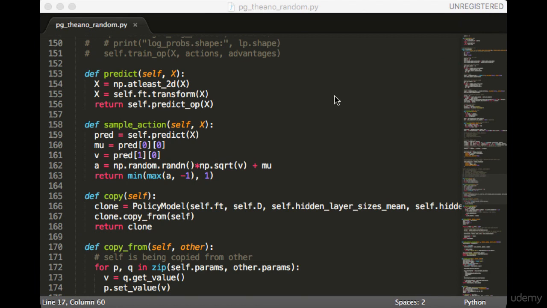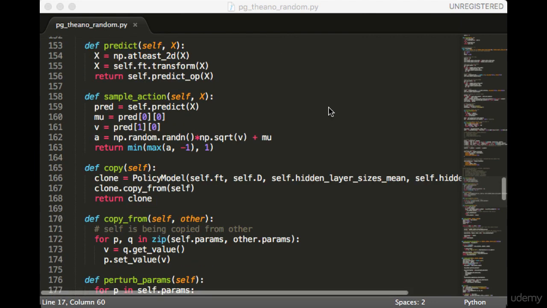Next, we have the sample action function. This part is different from what we've seen before. First, we need to call predict to get the mean and variance of the Gaussian. Keep in mind that x has only one sample. The first thing returned by predict is a list of means, and the second thing is a list of variances. So we index by 0, 0 to get the first mean, we index by 1, 0 to get the first variance. Next, we generate a sample from the standard normal, scale it by the standard deviation, and add the mean. Now, because the environment only allows actions between -1 and 1, we need to clip this sample to make sure it's in this range.